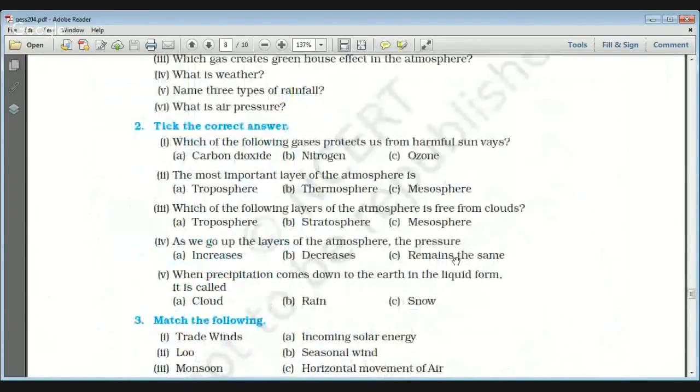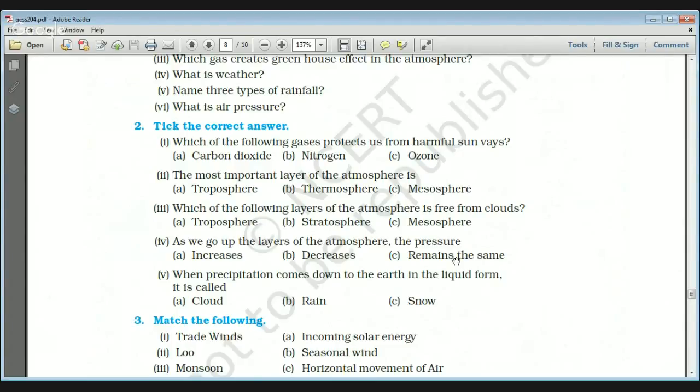Then the objective type questions: which of the following gases protects us from harmful sun rays? Obviously ozone. Then the most important layer of the atmosphere is the troposphere. Then which of the following layers of the atmosphere is free from clouds? Actually the answer would be mesosphere, but as per this chapter the answer would be stratosphere, because the stratosphere also has some type of clouds.